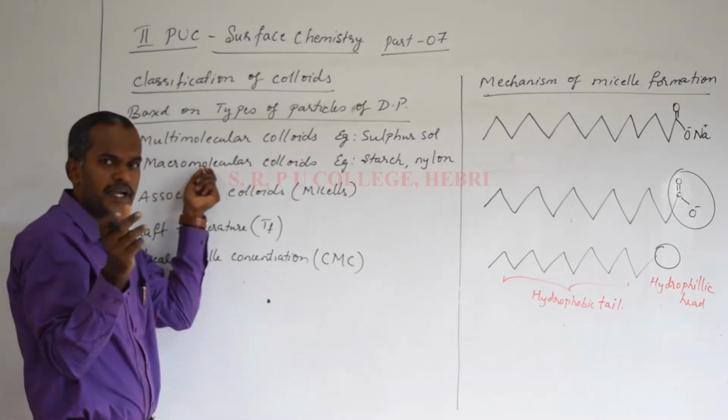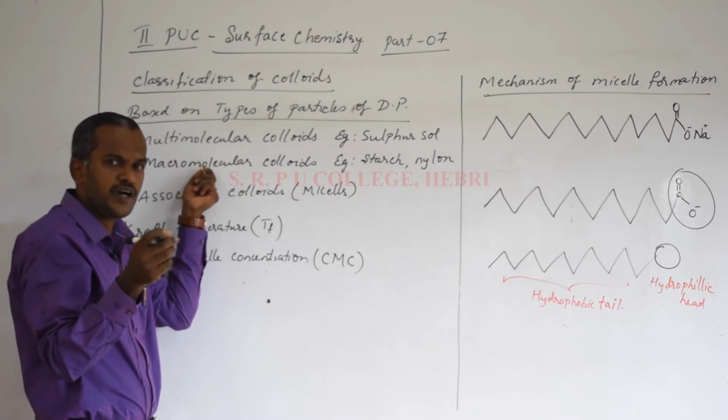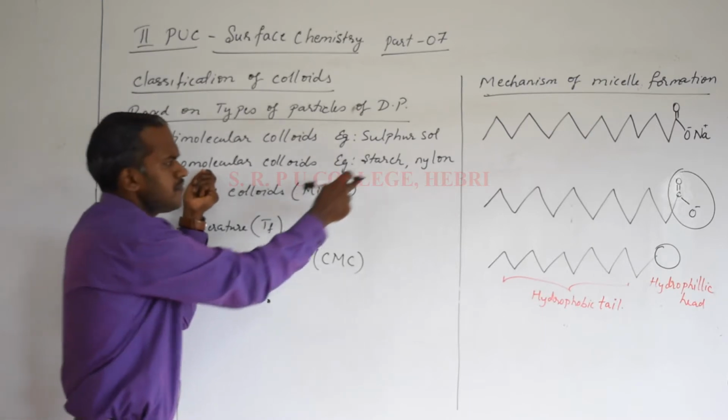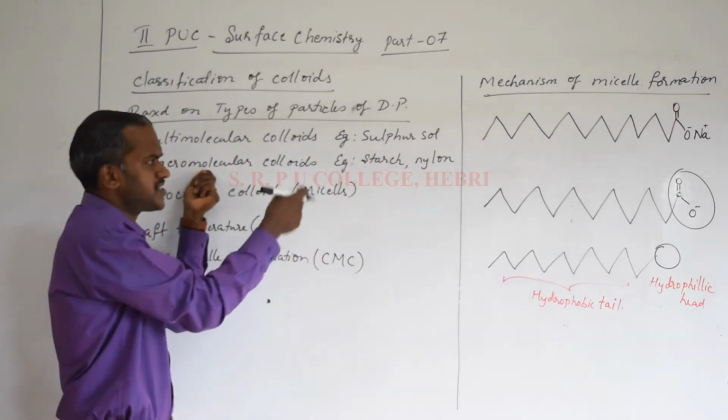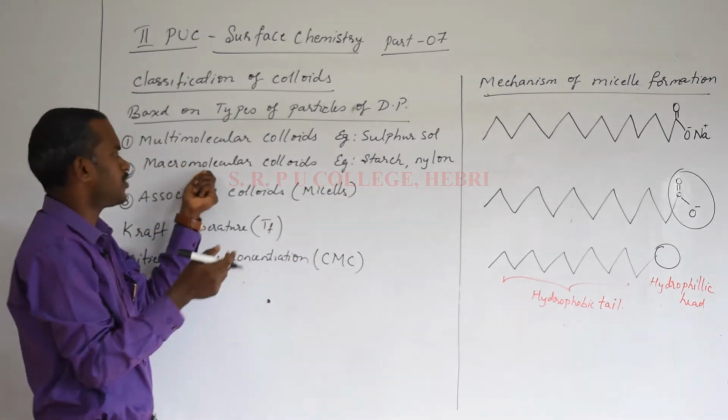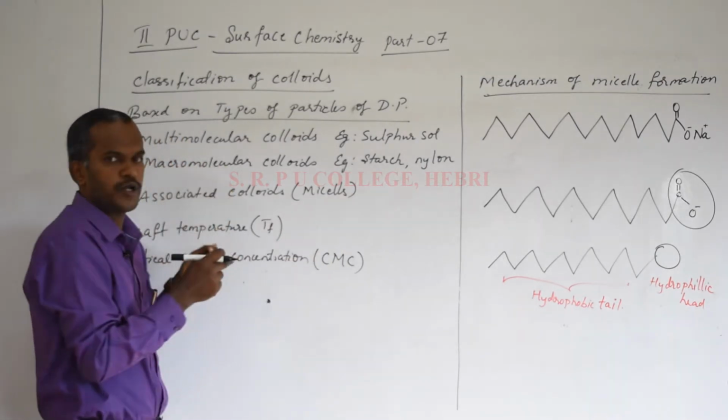The second one is macromolecular colloids. Here the small particles are not coming together; these are larger particles with colloidal size. There are many natural examples like starch and cellulose. Even synthetically prepared ones like polythene and nylon are examples of macromolecular colloids.